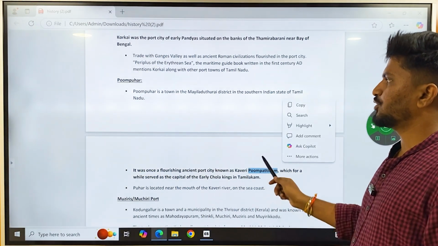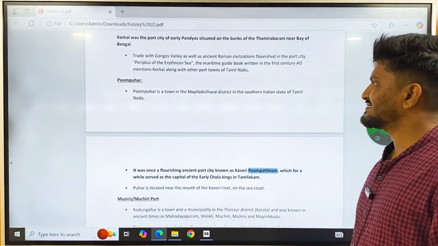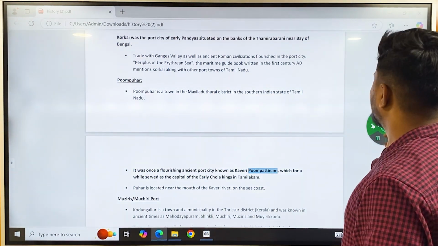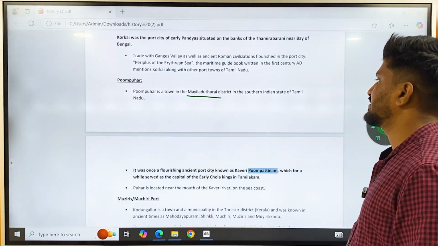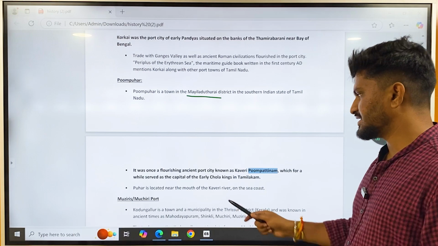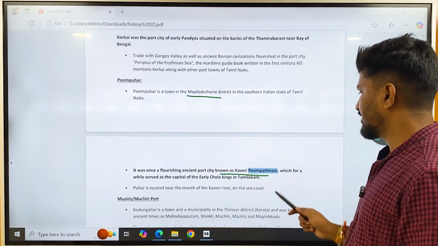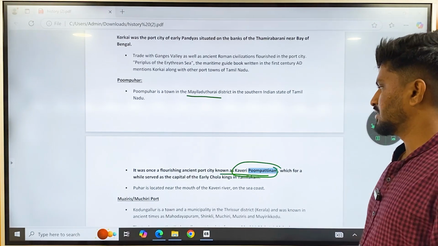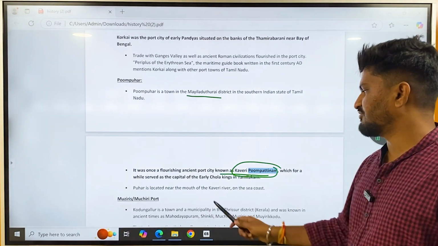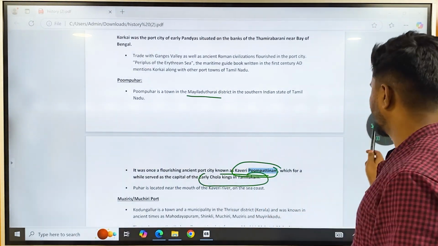And then there is Pumpuhar. Pumpuhar is a town in the Mayiladuthurai district in the southern Indian state of Tamil Nadu. It was a flourishing ancient port city known as Kaveri Pumpattinam or Kaveri Pattinam, which for a while served as the capital of the early Chola kings in Tamil Nadu.